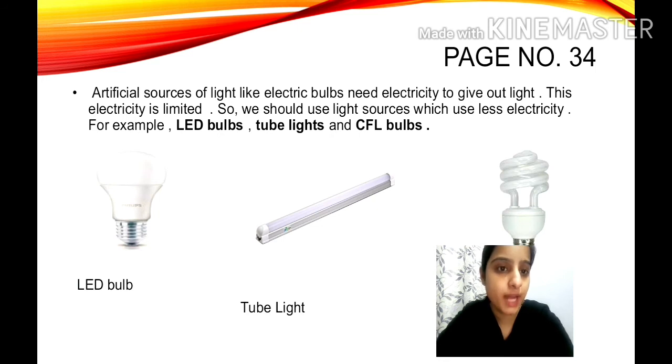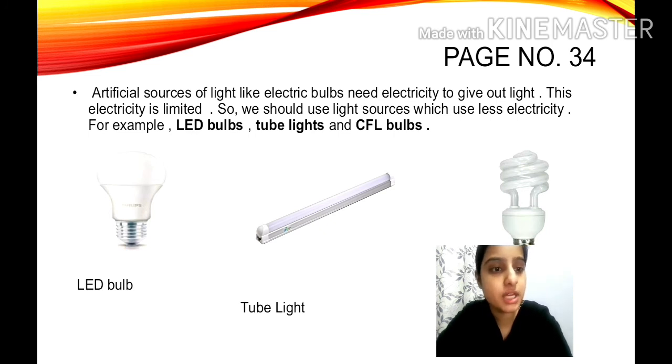Artificial sources of light like electric bulbs need electricity to give out light. Can we use electric bulbs without electricity? No, we need electricity to use electric bulbs, isn't it? But children, this electricity is limited. So how can we save electricity? We should use light sources which use less electricity. We should try to use those light sources, children, which consume less electricity.